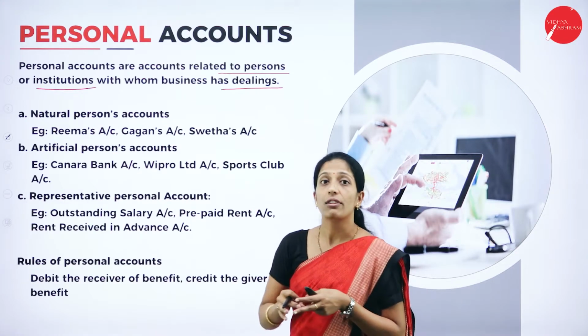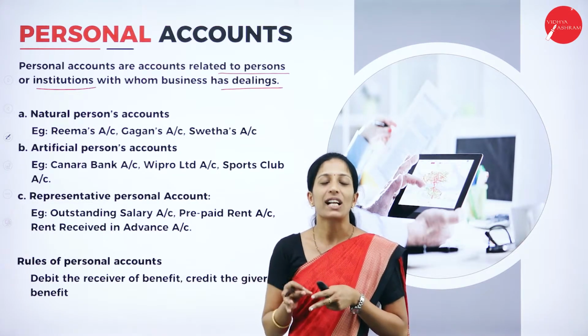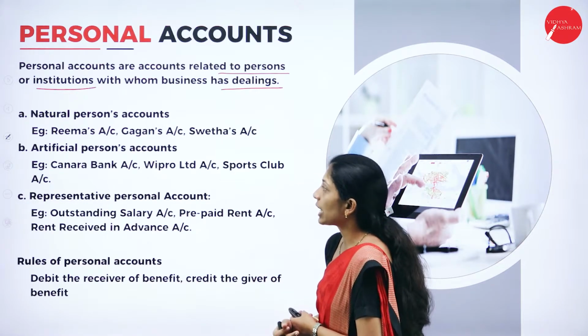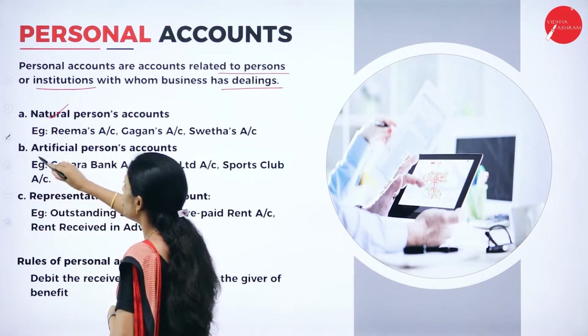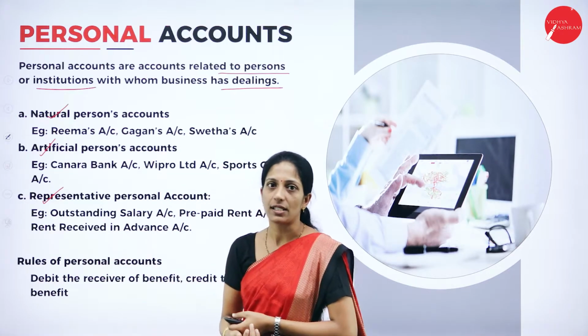Here, personal account has been divided into three types: natural personal account, artificial personal account, as well as representative personal account.